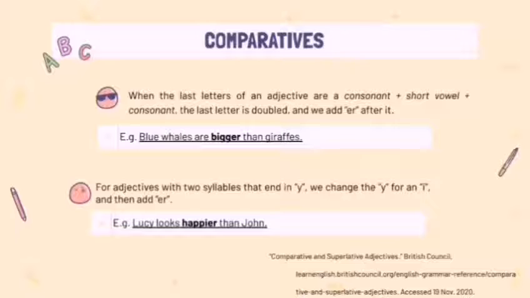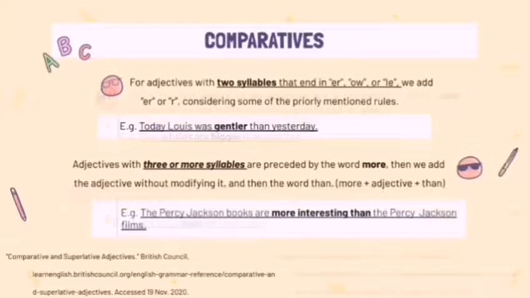For adjectives with two syllables that end with y, we change the y for an i and then add er. For example, Lucy looks happier than John. For adjectives with two syllables that end in er, o, or le, we add er or r. Considering some of the previously mentioned rules, for example, today Louis was gentler than yesterday.